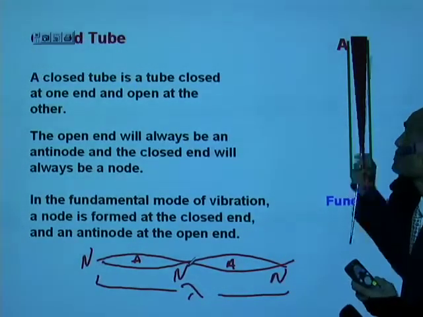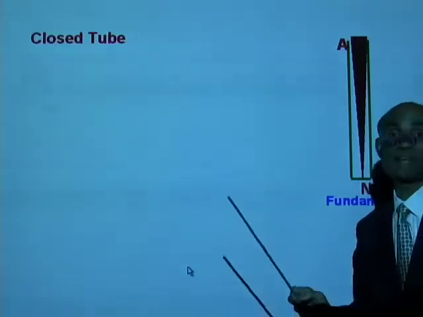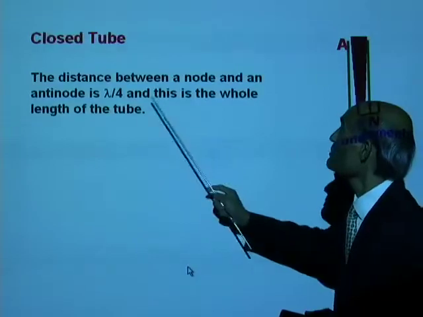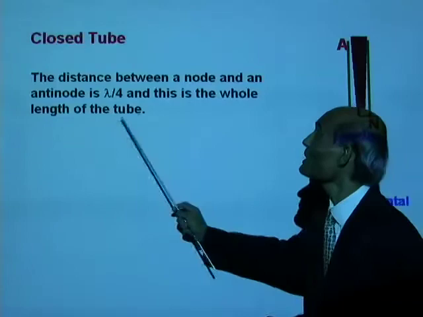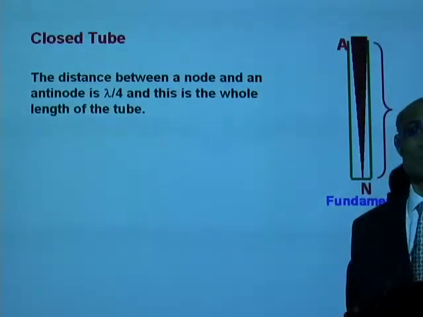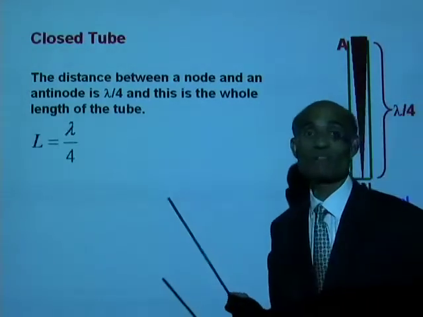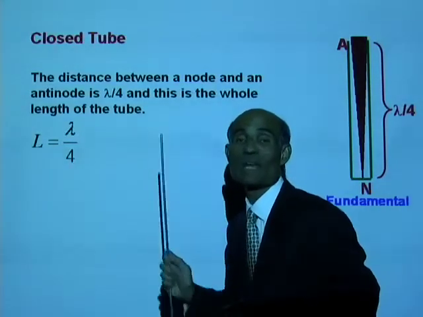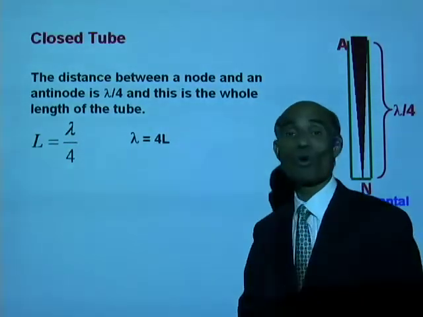So inside this tube, in its fundamental mode, what we have is a quarter of a wavelength. The distance between a node and an antinode is a quarter of a wavelength, lambda by 4, and this is the whole length of the tube. So the length of the tube now is a quarter of a wavelength. Let's write that equation. L, the length of the tube, equals lambda by 4. Therefore, wavelength lambda equals 4L.